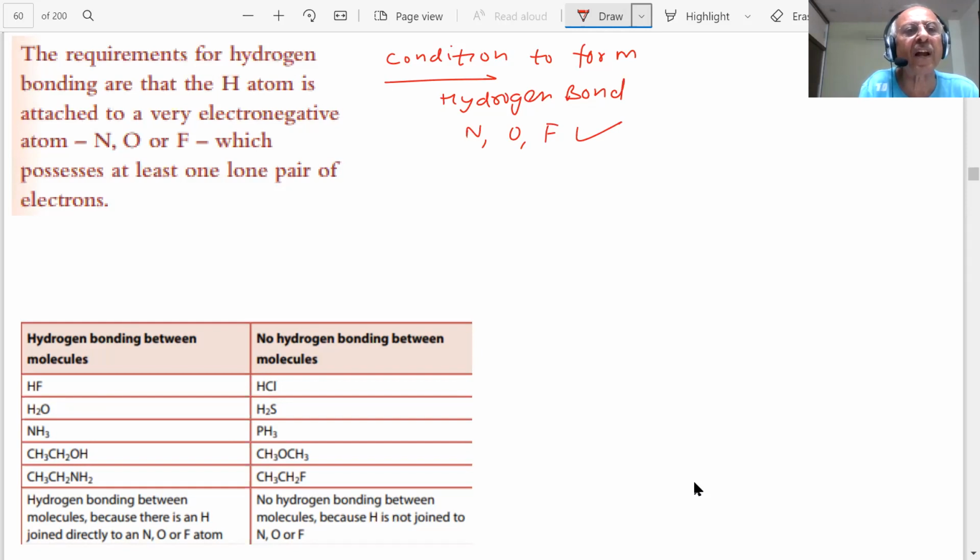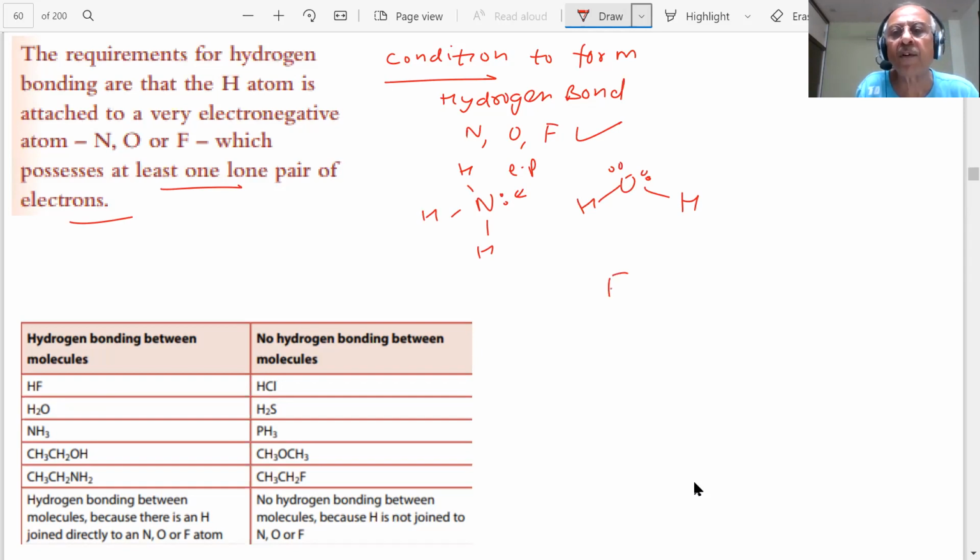Hydrogen atom is attached to a very electronegative atom which possesses at least one lone pair of electrons. If I consider NH3, student, this is a lone pair of electron. In water, there are lone pairs of electrons also. And if you consider F and H, there are lone pairs of electrons also. They have highly electronegative element, and at least one lone pair of electrons. These are the conditions, students.